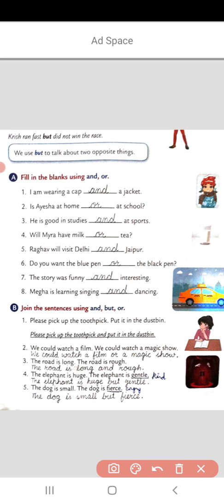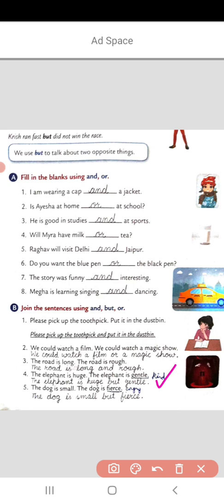The next is, the road is long, the road is rough. Here there are two adjectives about the road, that it is long and rough. So and is the conjunction. Now the fourth one is, the elephant is huge, the elephant is gentle. Gentle means kind, calm. The elephant is huge but gentle, as the size of the elephant is huge but the elephant is very gentle. The last is, the dog is small, the dog is fierce. So the dog is very small but fierce.